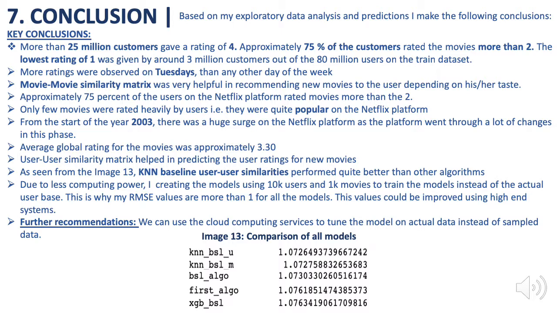KNN baseline with user similarities performed quite better than most of the algorithms. Due to less computing power, I created models using 10K users and 1K movies so that they can be trained, and later on, after the model is built, I can apply it on the actual data. Due to this reason, my RMSE values were high.